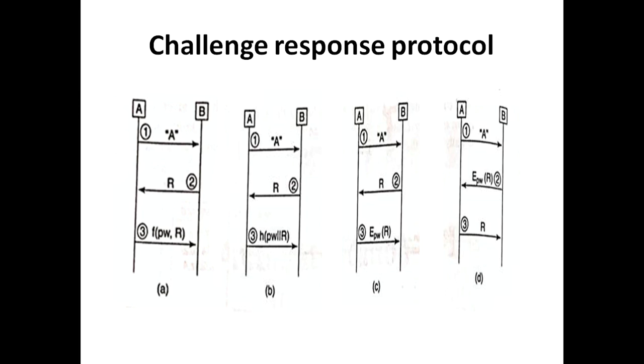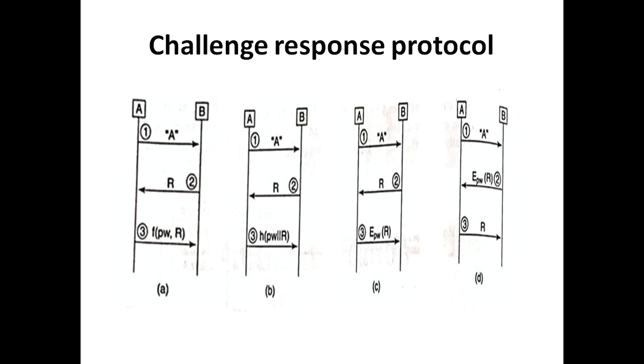The function f of pw, r is going to have the following properties. Given x and y, it should be easy to compute. If f is one-way, then knowing f of pw, r and r, it should be infeasible to compute the pw. Given an r, it should be infeasible to compute f of pw, r even if the values are known to the user.